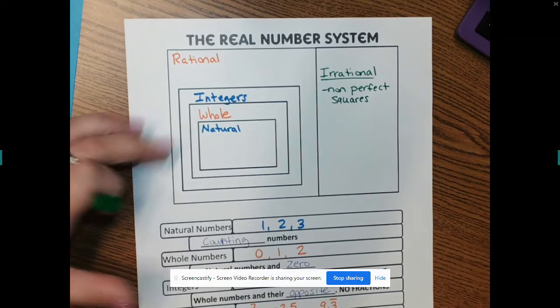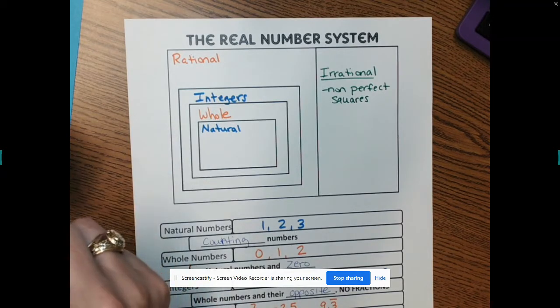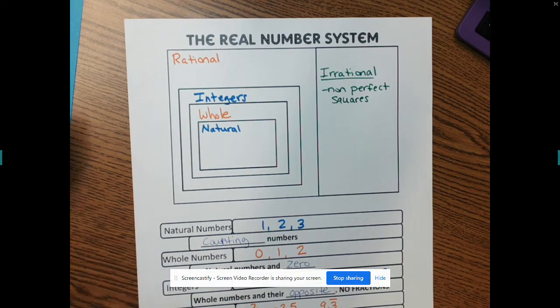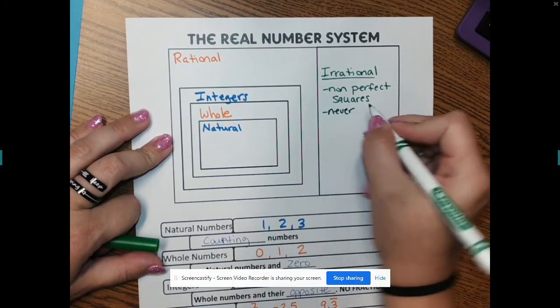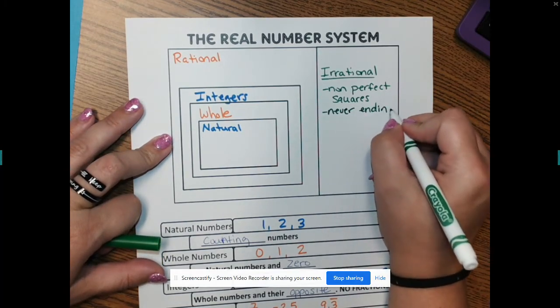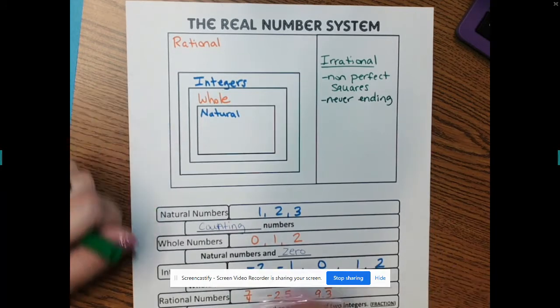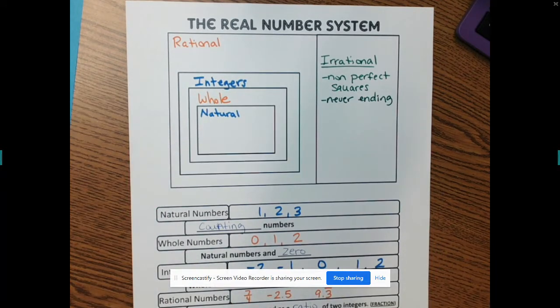Does anybody know what it means to be irrational? Like, to be an irrational person? Crazy. A little bit crazy. So, if someone is being irrational, like Jules is talking about how great Miss Davis is, she just goes on and on and on. She's so pretty, and she's so smart, and she's so funny, and she tells the best jokes, and she's so kind. She goes on and on and on. Irrational means never ending. I'm using that as a positive. But some people are irrational about stuff that bothers them. They never stop. They keep going on and on and on. It's a never-ending number.